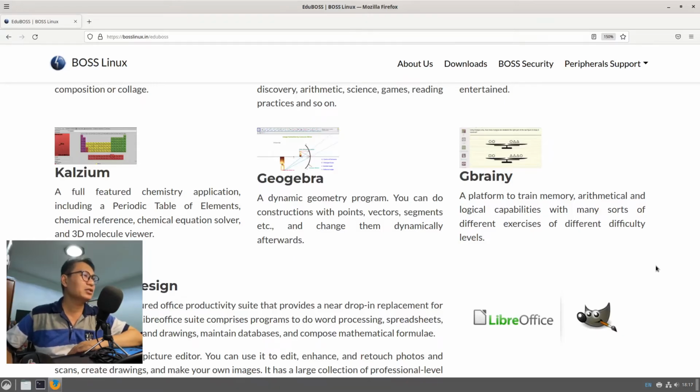GeoGebra, which is the geometry program, lets you do constructions of points, vectors, segments, and so on, and change them dynamically. So it is basically one of the best tools. And of course, GBrainy, a platform to train your memory, algorithms and logic capacity with different educational exercises of different difficulty levels too.